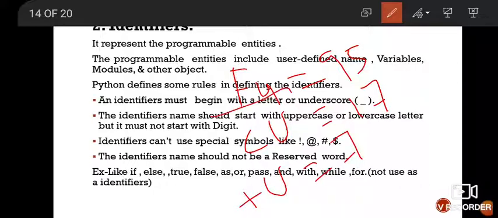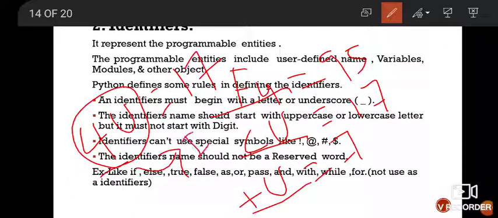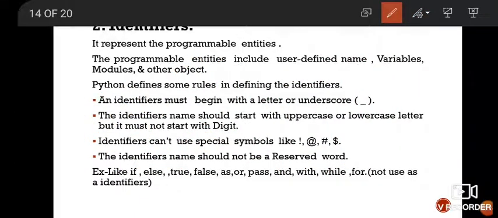These are valid identifiers. But when you use 4u equal to 17, this is an invalid identifier. Okay, so this is the invalid identifier. So just remember this thing.